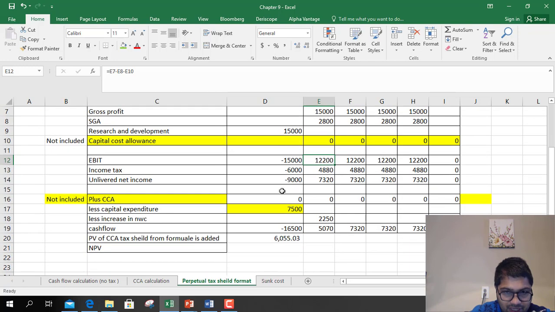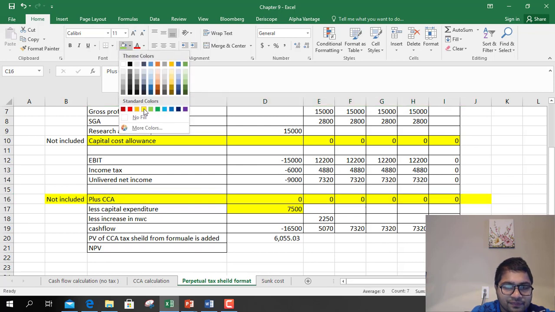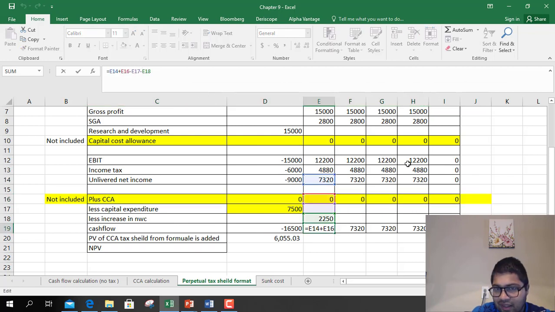Then coming to cash flows, we don't add CCA, so we ignore this. I'm highlighting it because we are ignoring that. So we ignore deducting CCA, we ignore adding back CCA. We add capital expenditure, we add net working capital, we get cash flows. Everything remains the same. The only difference is not including this. So these are the cash flows.